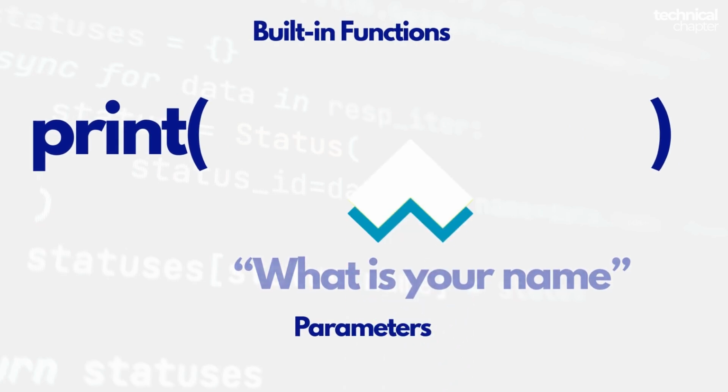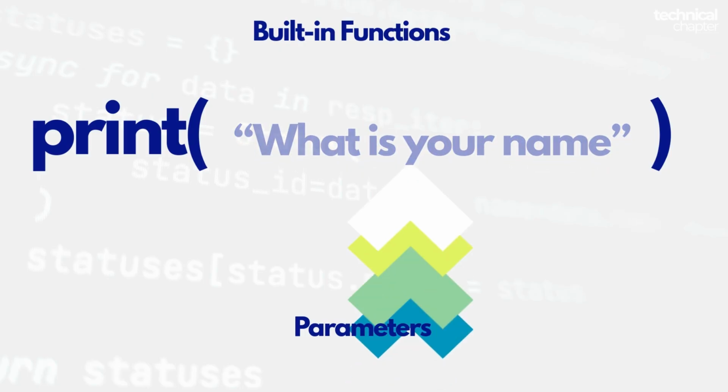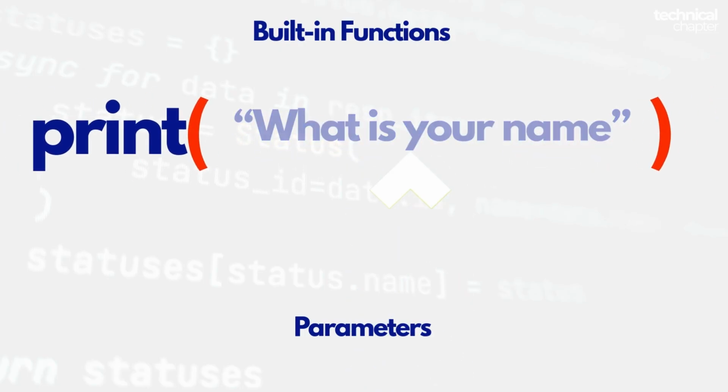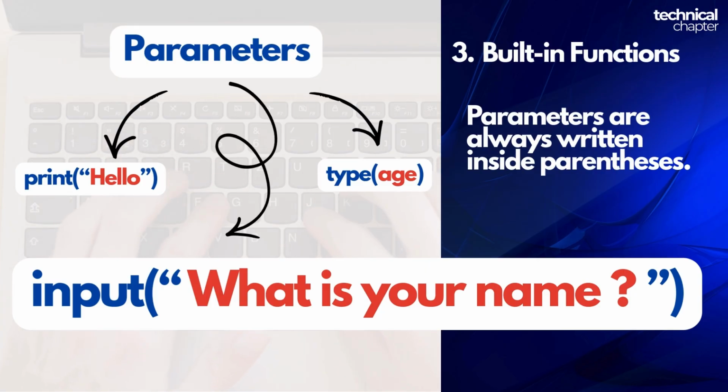Built-in functions usually need input from us. This input is called parameters. And parameters are always written inside parentheses. For printing something on the screen, print hello. Here hello is the parameter. To check the data type, type of age. Here age is the parameter. To take input from the user, input enter your name. Here the question inside quotes is the parameter.